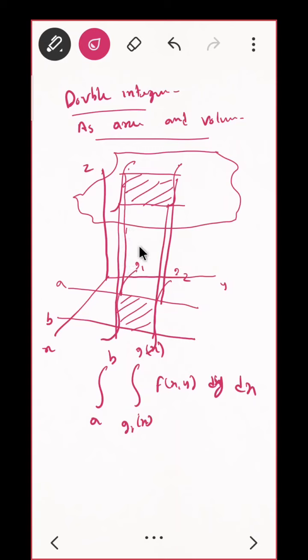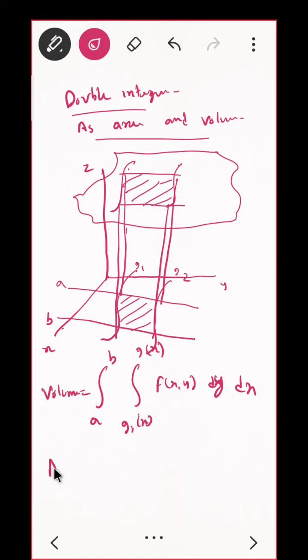But for double integration, this is the volume under this shed, you can say, volume under this function. This is the same as before: on the x-axis it is bounded by a to b, and on the y-axis it is bounded by g1 and g2. There are two functions. So this will be my volume.